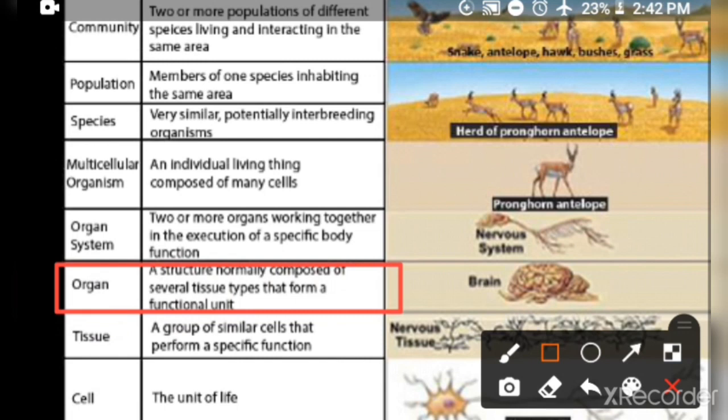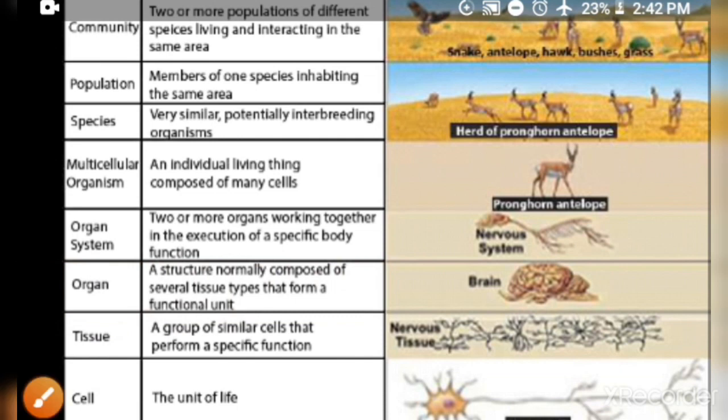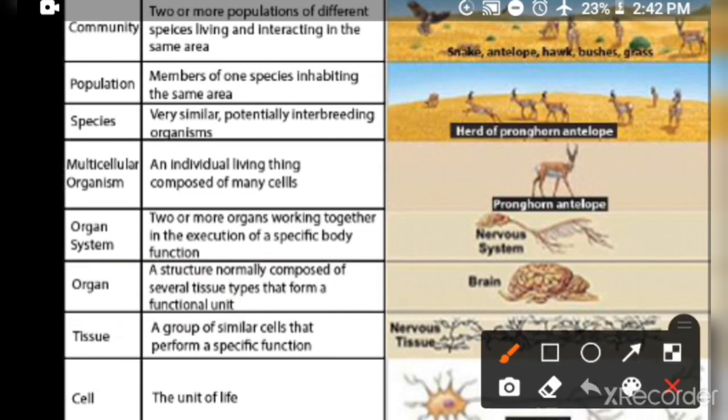And after that, the next level of organization is organ system. Organ system can be defined as two or more organs working together in the execution of a specific body function. It means that an organ system basically comprises different organs. Here we have talked about the nervous system. The brain is part of the nervous system, and with the brain there are other organs, the spinal cord, sense organs and nerves. They form the nervous system. Clear?